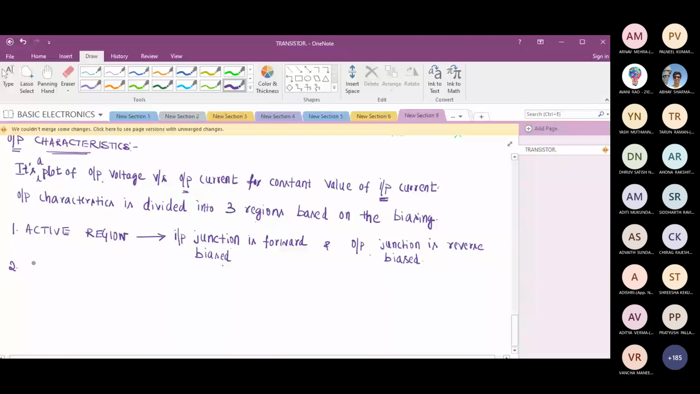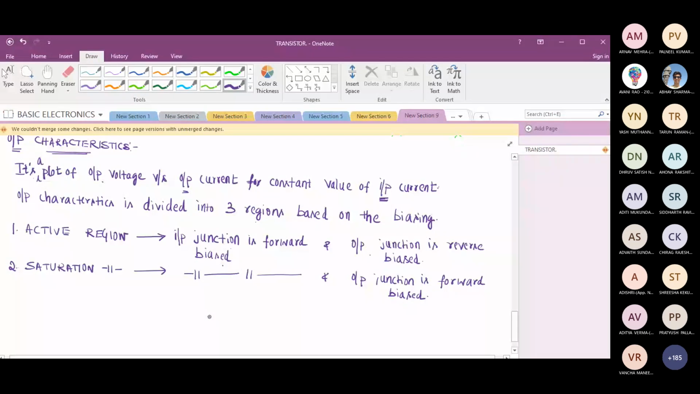The second region is saturation region. In this, input junction is forward biased as it is. This remains unchanged. And the output junction is also getting forward biased. Is this point clear? Both the junctions are forward biased. In short, in saturation region, both the junctions are forward biased.